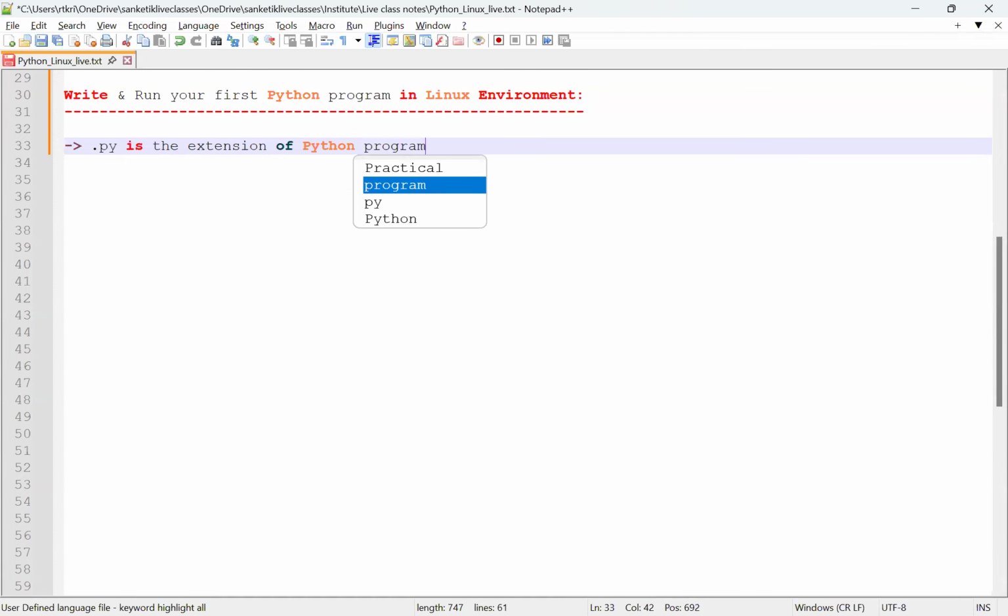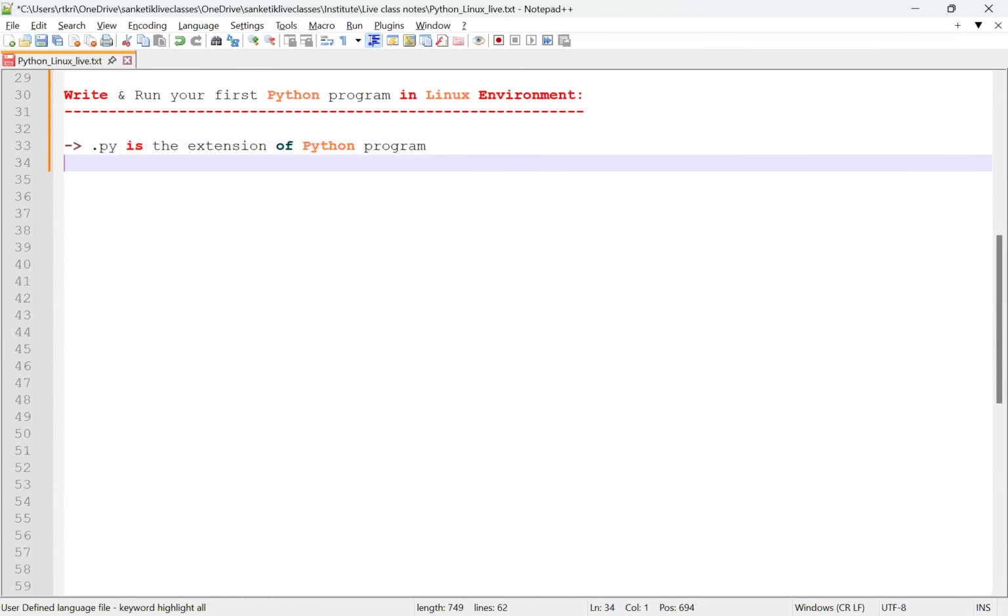Second thing is that the VI editor is used to write code.